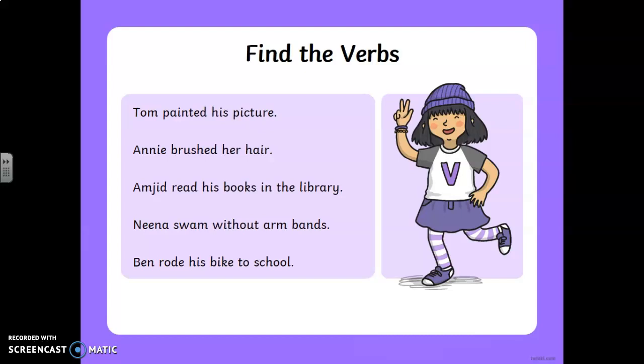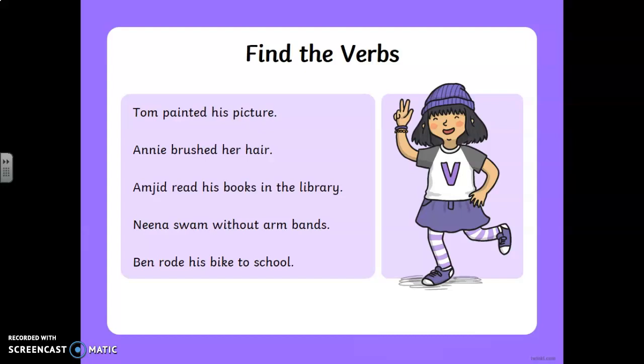Can you find the verbs in these pictures? Tom painted his picture. What's the doing word in that sentence? It's painted. That's what he's doing. Annie brushed her hair. What is the doing word in that sentence? Brushed. Angie read his books in the library. Which one is the verb in that one? Read. He read his books in the library. That's what he was doing with them.